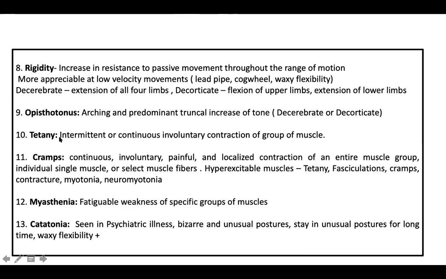Right. So you can have tetanus. Tetanus, all of you know, is involuntary, continuous sudden contraction of a group of muscles. Okay, usually secondary to, again, hyperexcitable neuronal discharge and calcium release. Okay, so it can look like cramps involving a specific group of muscles, usually the distal group of muscles. And you can have spooning of the fingers. You can have a labor woman's hand and so on in tetany.